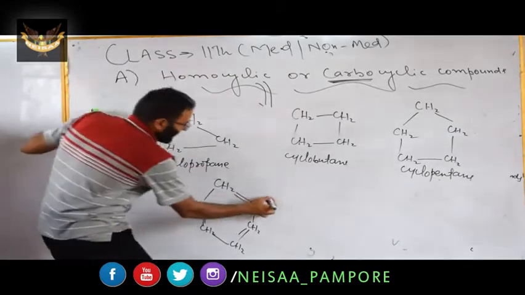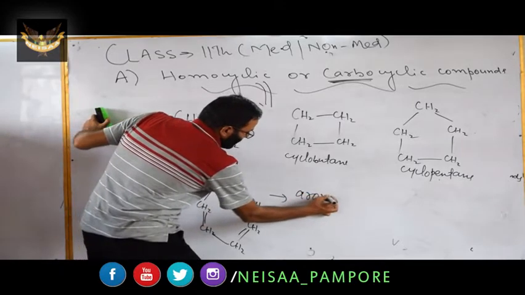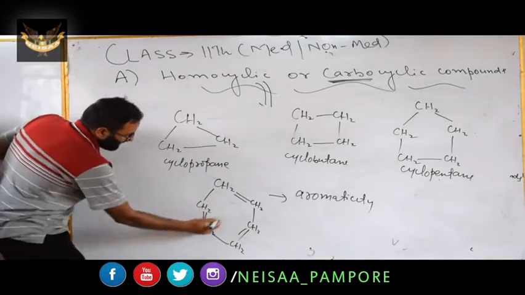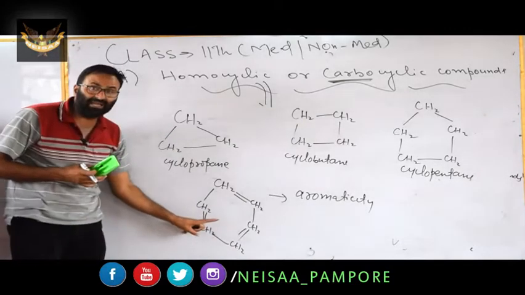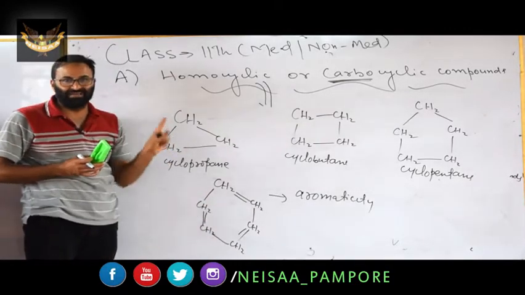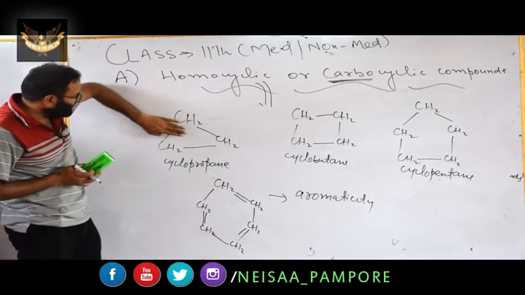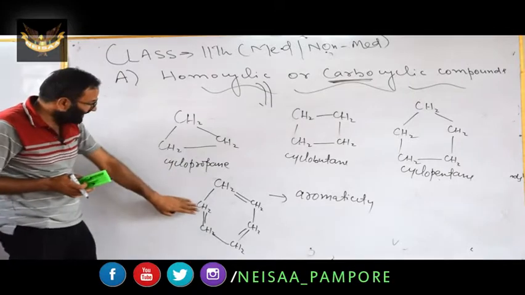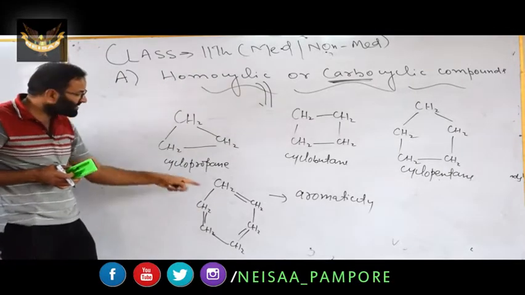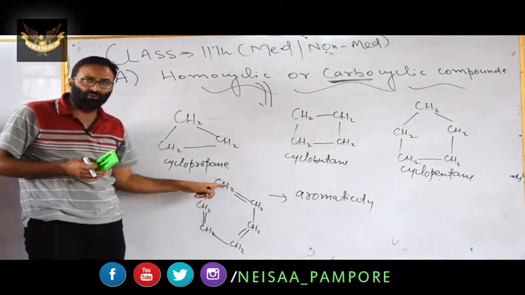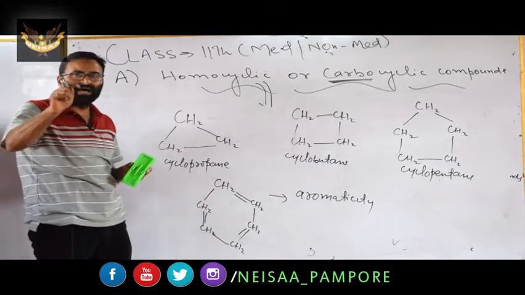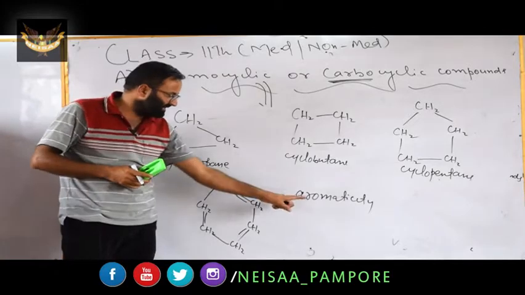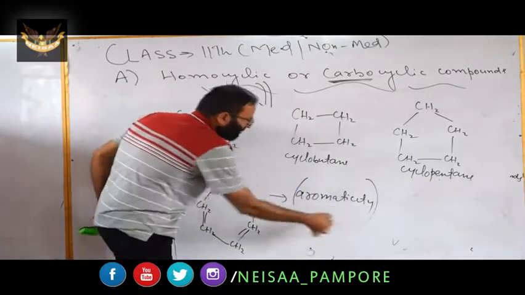That extra stability is known as aromaticity. Now it is not cyclohexane, its name is benzene. This one is also homocyclic, but it has a unique property of extra stability, known as aromaticity.